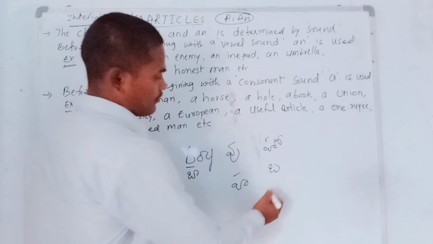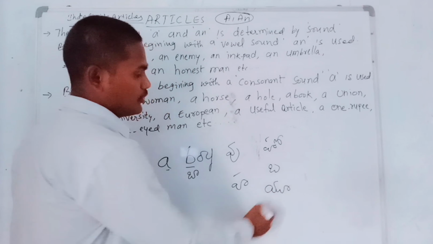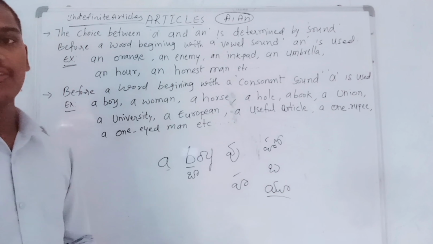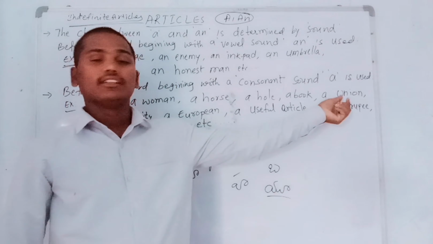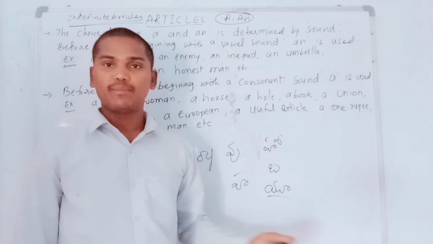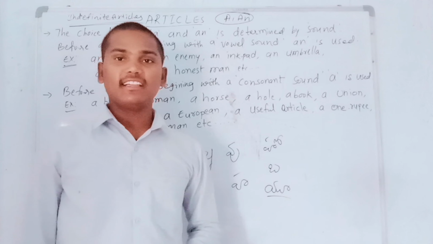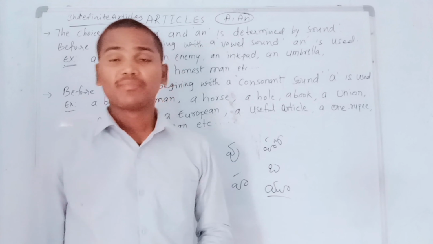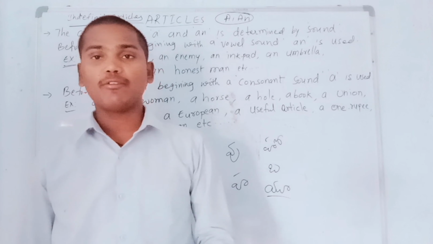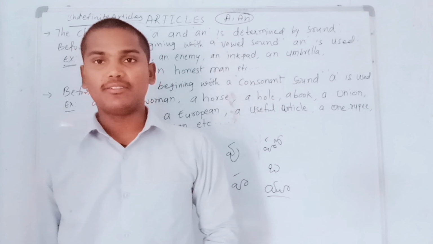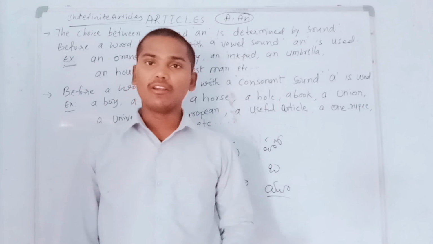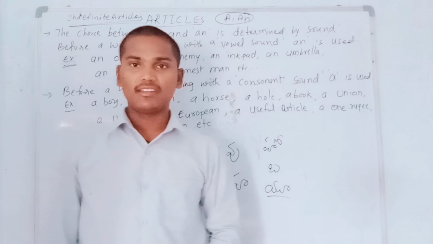Next, union. Union means you. But here we need to think about one more important point. U is basically a vowel in the English alphabet. But already I said, we should not consider English vowel sound and English consonant sound. We should always consider Telugu vowel sound and Telugu consonant sound.